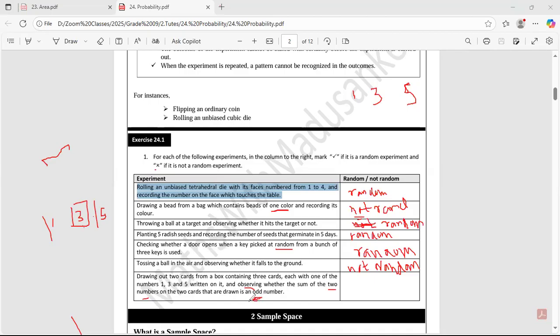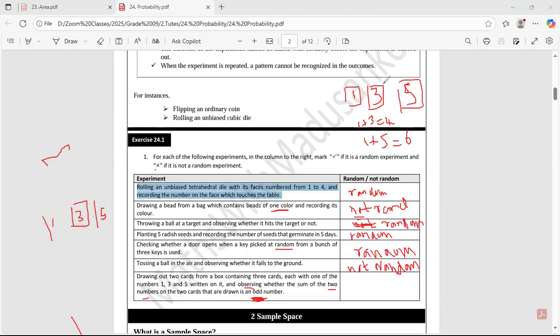You are asking whether it becomes odd. Now think like this. If you get this card and this card, will it give you an odd number? 1 plus 3 equals 4. No, right? If you get 1 plus 5, it will be 6. Will it be an odd number? No, again an even number.